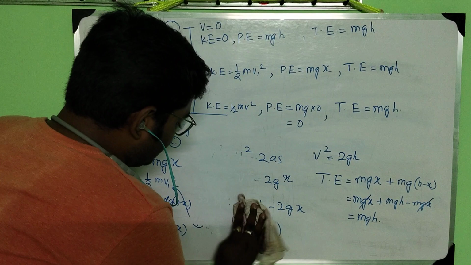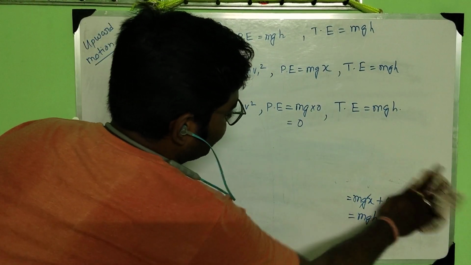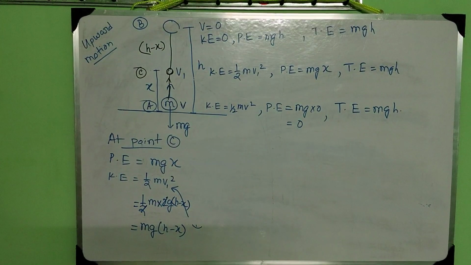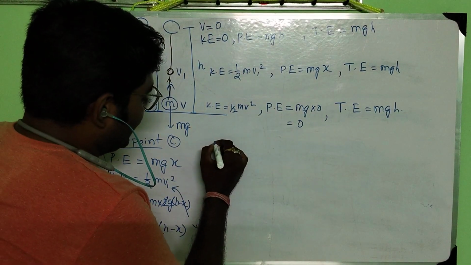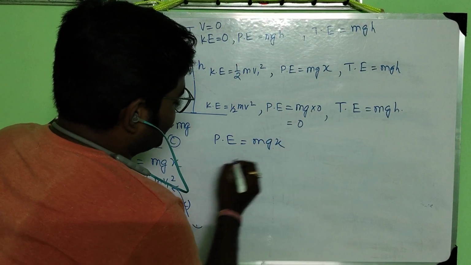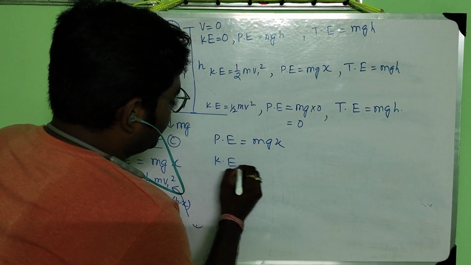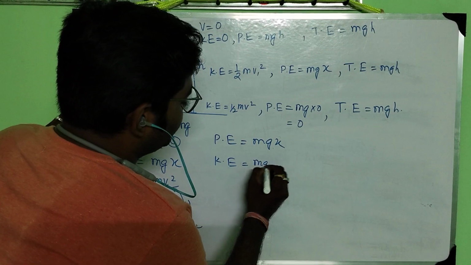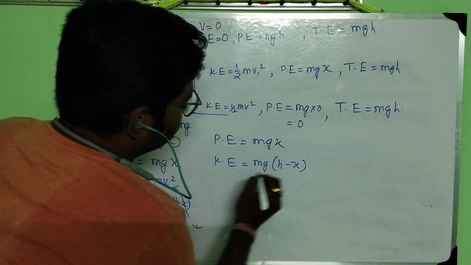Now you will see, at point C you get potential energy equal to mgx and kinetic energy equal to mg into h minus x.